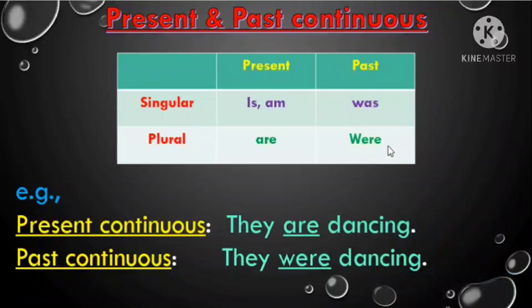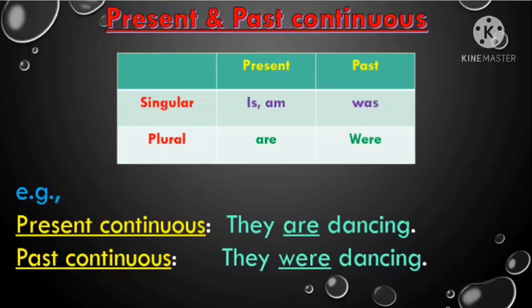So, if we have to change the sentence they are dancing into past continuous, we would write they were dancing. Here we have just changed the helping verb. Are is used in present continuous tense, whereas were is used in past continuous tense. So it would be they were dancing.